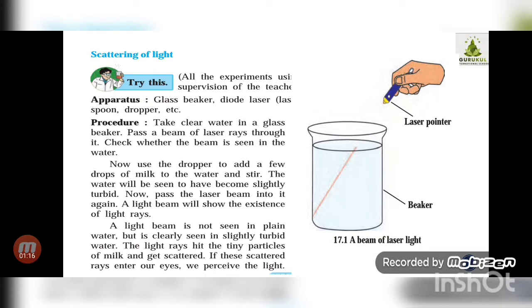Now why does this happen? When the sun rays coming from the sun enter the earth's atmosphere, they get scattered by the molecules of gases present in the atmosphere, and because of that the blue color in the sunlight gets scattered the most, and because of that the sky appears blue during the day.